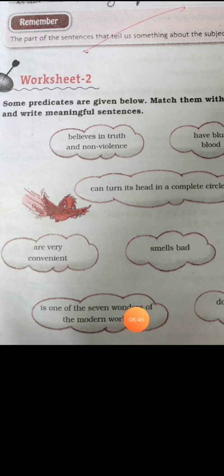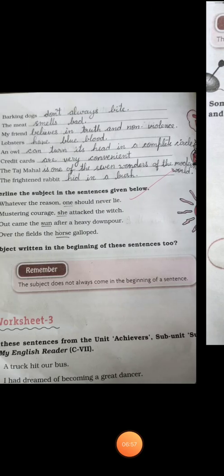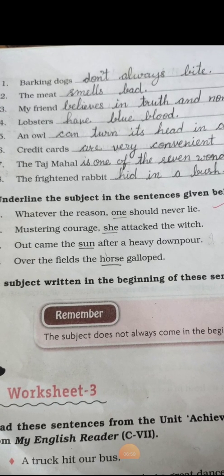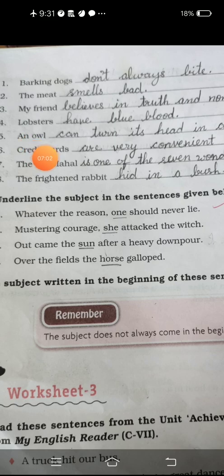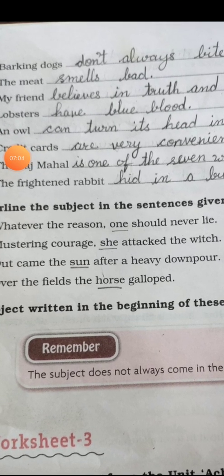Is one of the 7 wonders of the modern world. So this is also a predicate because the subject is not there. What is one of the 7 wonders of the modern world? We don't know. So this is the predicate. Now what we have to do? We have to match these subjects with the predicate.